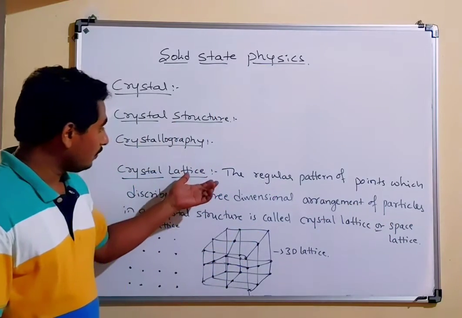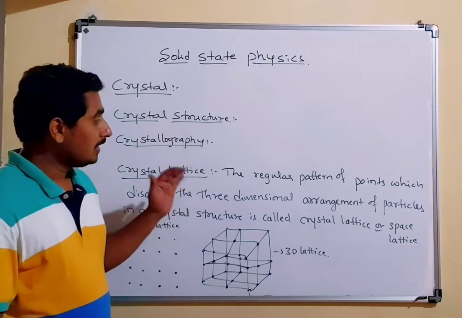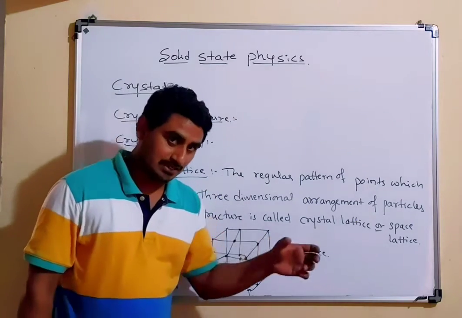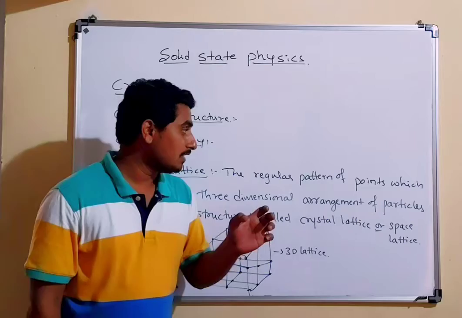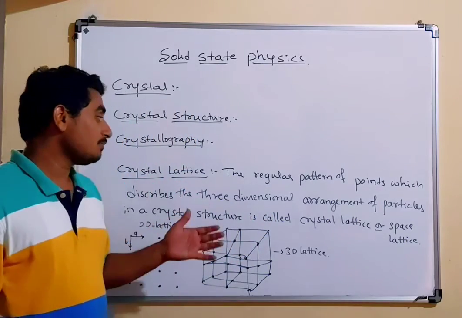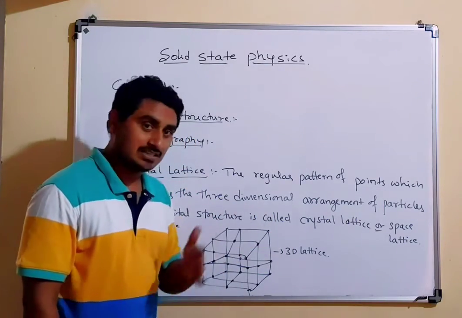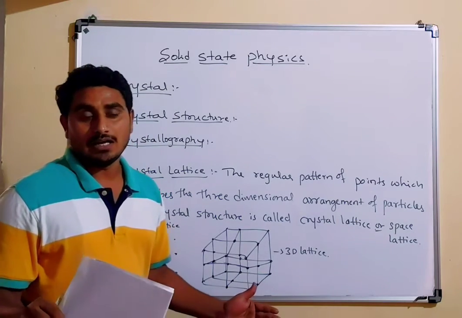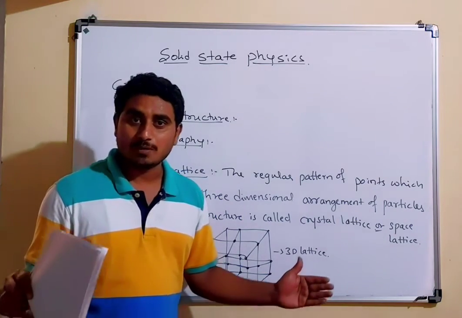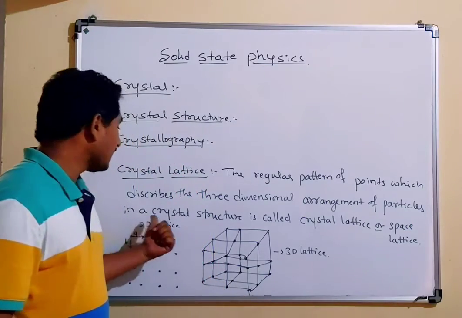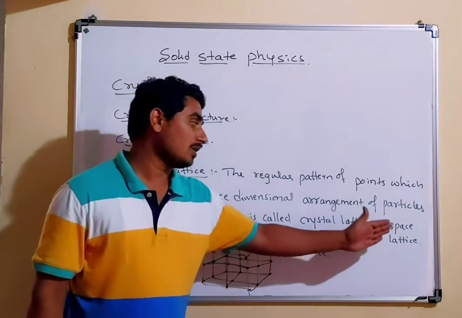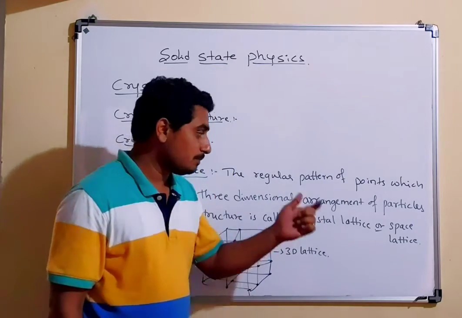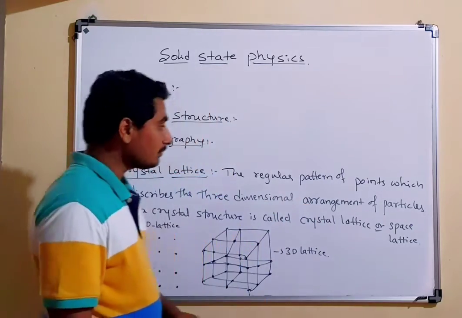Let me repeat the statement once again. The crystal lattice is the regular pattern of points which describes the three-dimensional arrangement of the particles. They may be ions, molecules, or atoms. In the crystal structure, this is called a crystal lattice or a space lattice. Especially, we mention a space lattice in three dimensions.